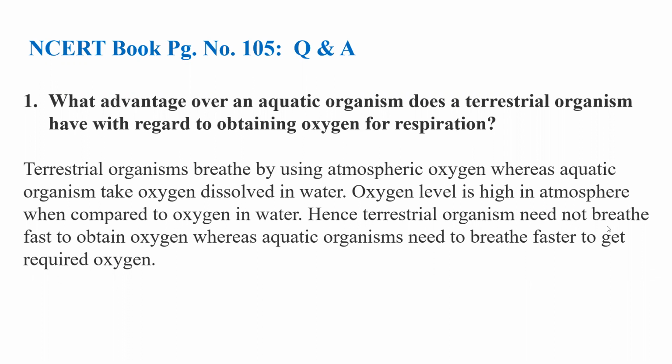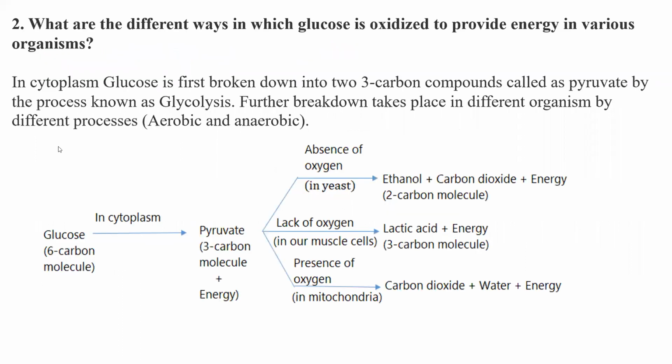Hence, terrestrial organisms need not breathe fast to obtain oxygen, whereas aquatic organisms need to breathe faster to get the required oxygen, because water has less oxygen, which is in the dissolved form. That is the reason. This question is somewhat related to the question I have given under the assignment column, but the question is somewhat different. You have to write the answer in a way related to that.